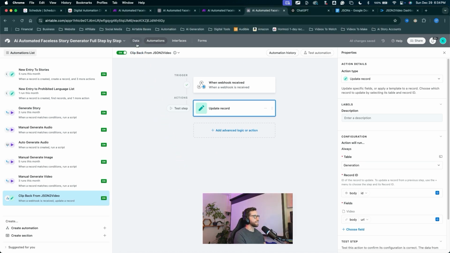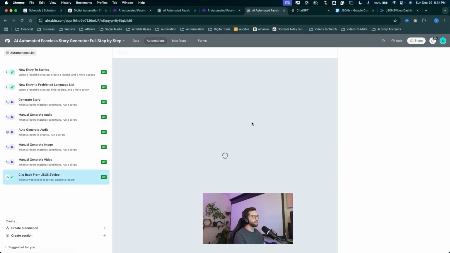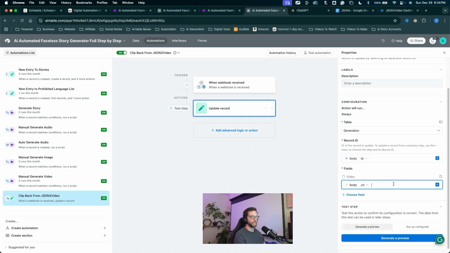Now, if we check the data, we will not see that video appear in our Airtable. When that actually ran, the webhook wasn't set up and it couldn't update with our video. We just set up that automation, so we can run that automation manually. Come into the automations. For the first time, we'll have to run it once manually to get that to come through, and that will trigger and run every time.